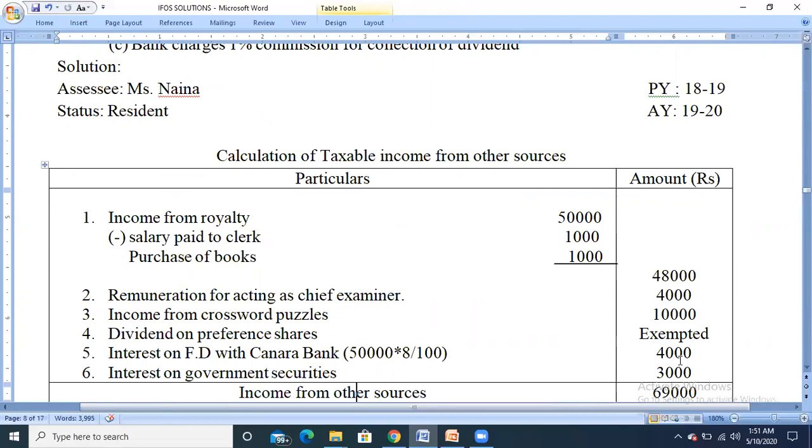But in the case where they give the interest amount, check whether it's more than 10,000 rupees or less than 10,000. If it is more than 10,000, then the tax will be deducted at source and the net amount will be given, so we need to do the gross up. If it is less than 10,000, no tax will be deducted, so it is assumed to be a gross amount. So directly we will take it to income from other sources.